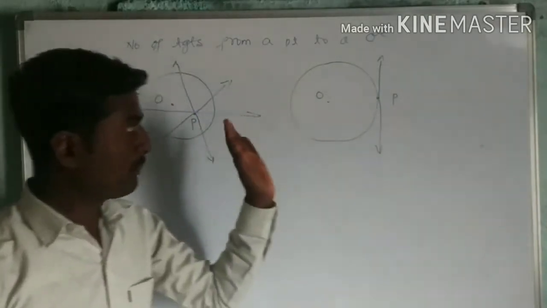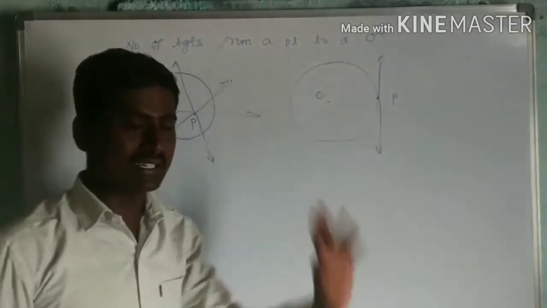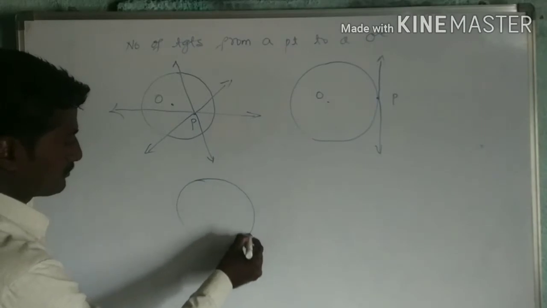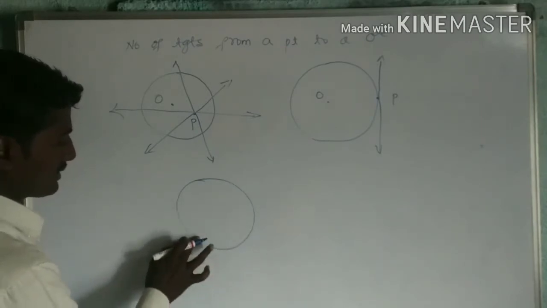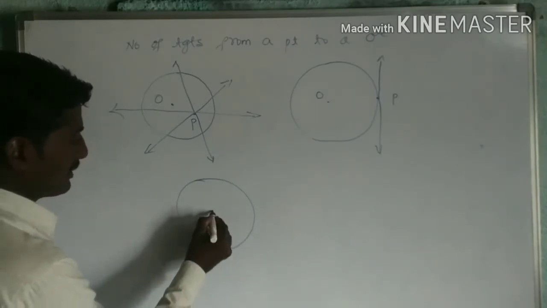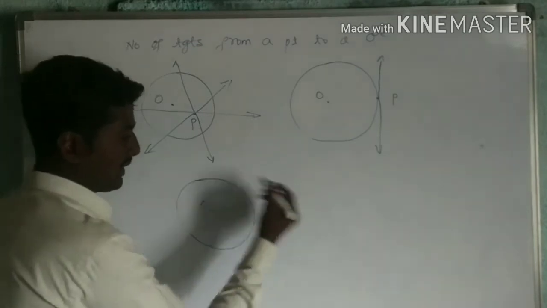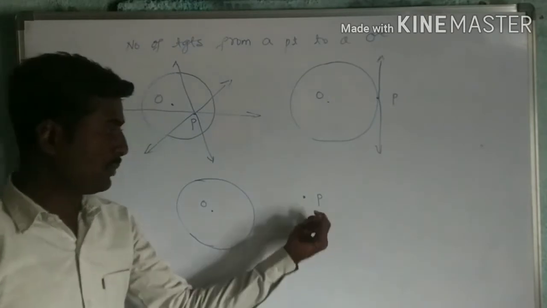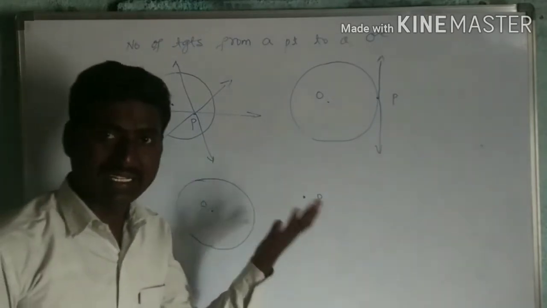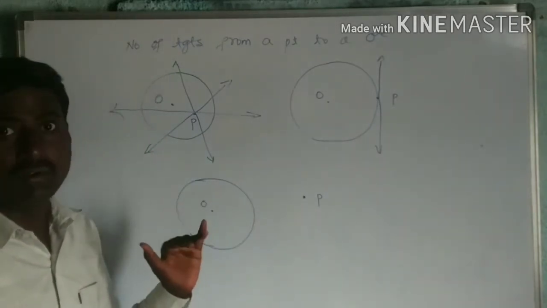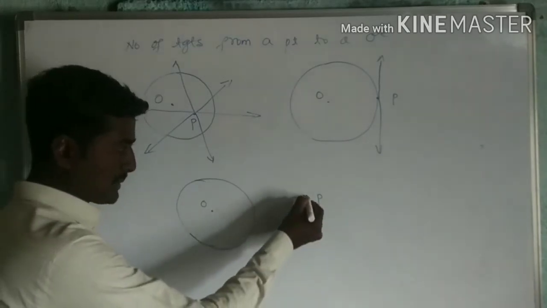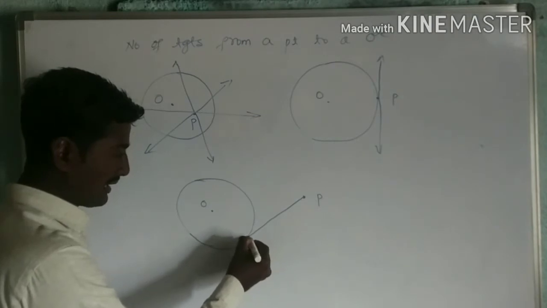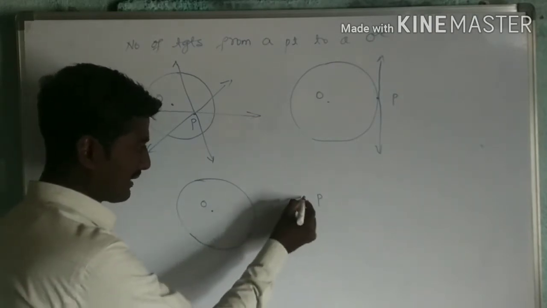Now, if that point is outside the circle, let us take one circle here. Let us assume that this is a circle with the center O, and now I will take the point P here. From this point P, how many tangents can I draw to this circle? I can draw a tangent to this circle like this.